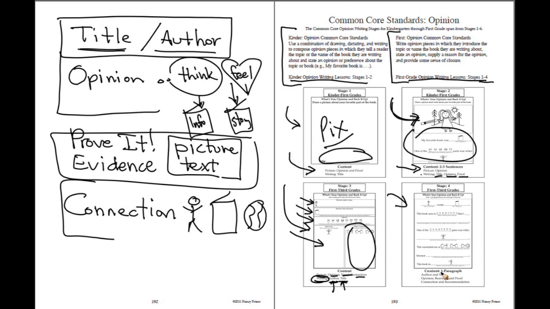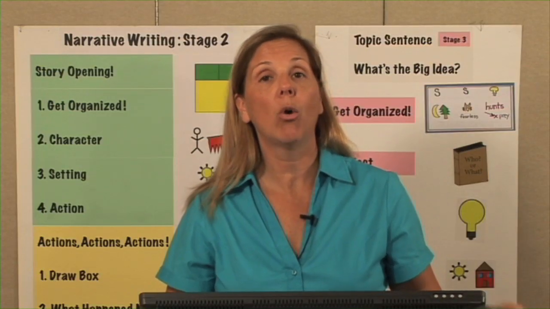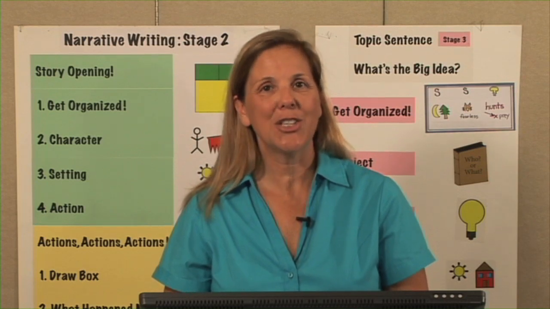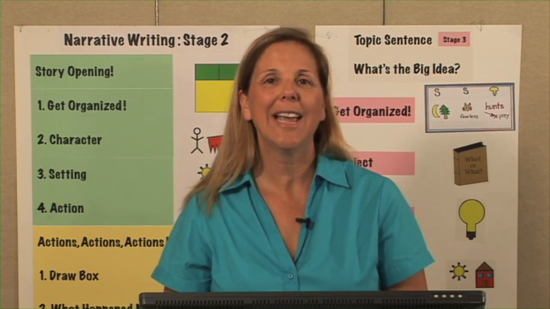And in stage 4, you will have one paragraph. That's where you're going to, in this paragraph, have the author and the title, have your opinion. You're also going to have your reaction and proof, a connection, and a recommendation. So we're going to have all these elements in this paragraph for the first graders to write about text they've read or a story they've read. Let's go through each one of the stages so you can see how to do this with your kindergartners and first graders.